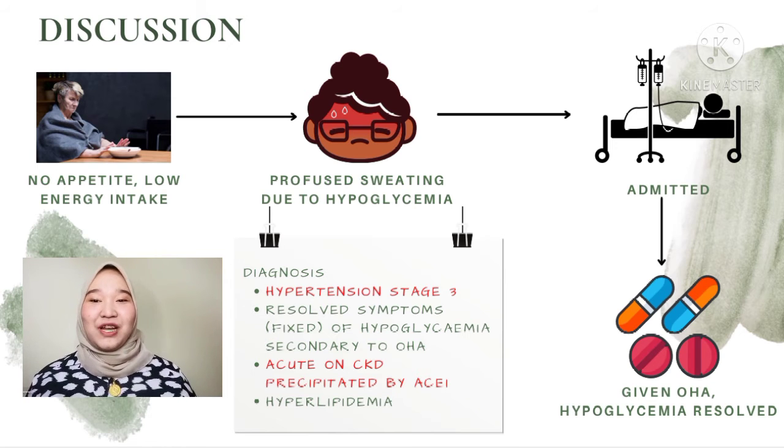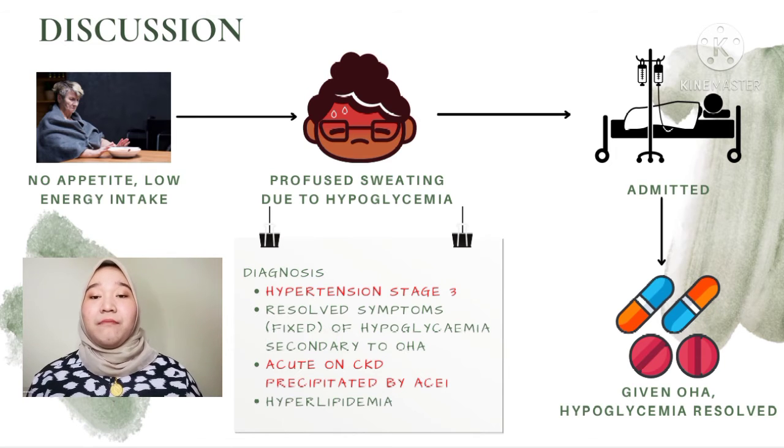First and foremost, Puan AL is diagnosed with uncontrolled hypertension stage 3, resolved symptoms of hypoglycemia secondary to oral hypoglycemic agent, acute on chronic kidney disease precipitated by angiotensin converting enzyme inhibitor, and hyperlipidemia. She was admitted due to profuse sweating, which may indicate that she experienced hypoglycemia due to low energy intake and low appetite. However, the condition of hypoglycemia has already been resolved by oral hypoglycemic agent.